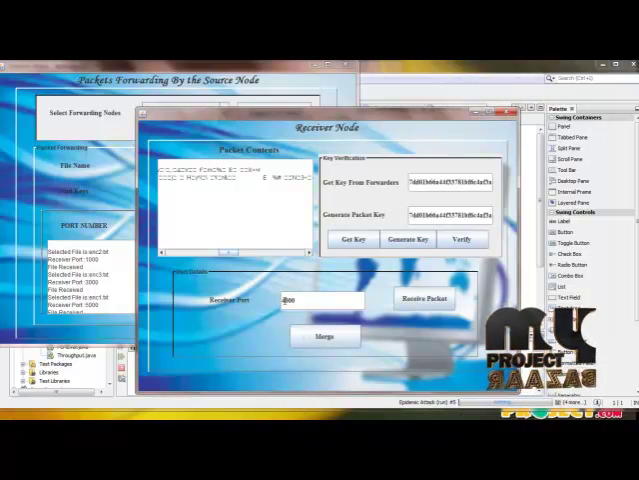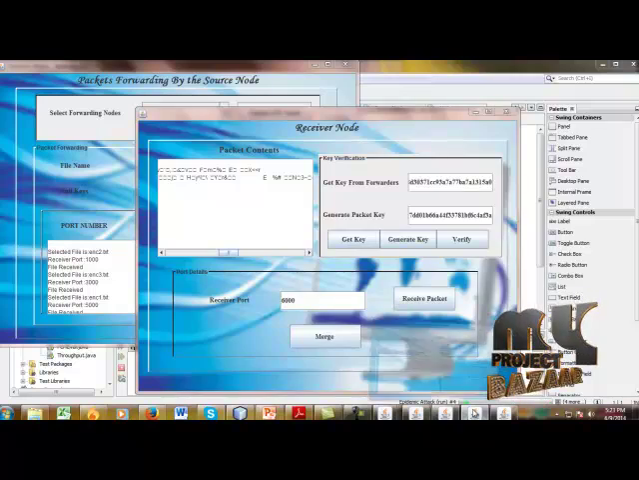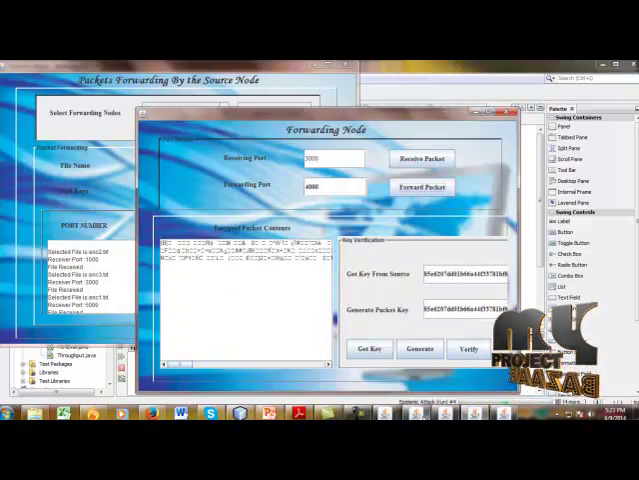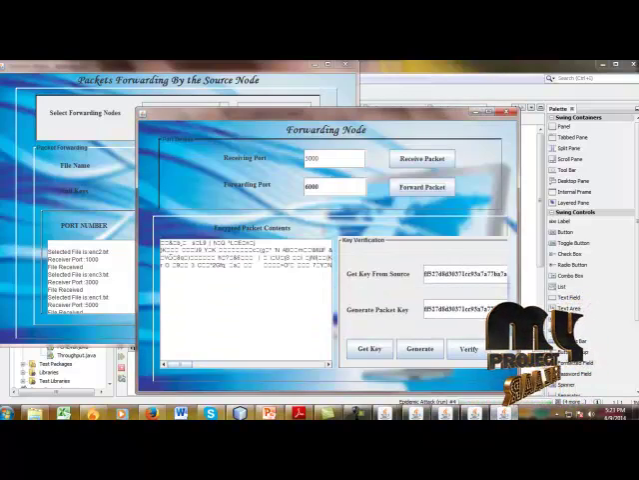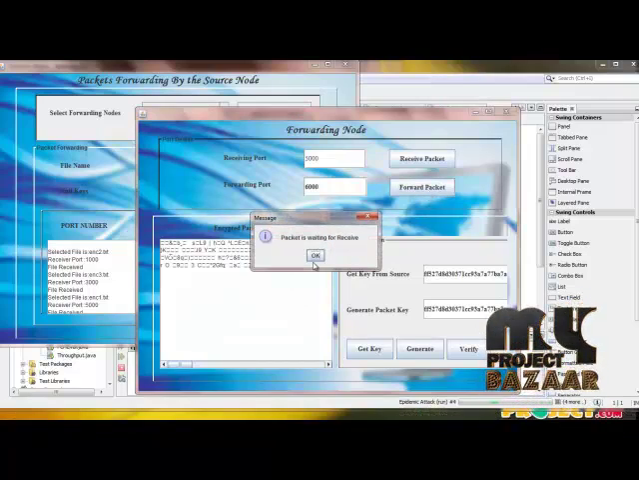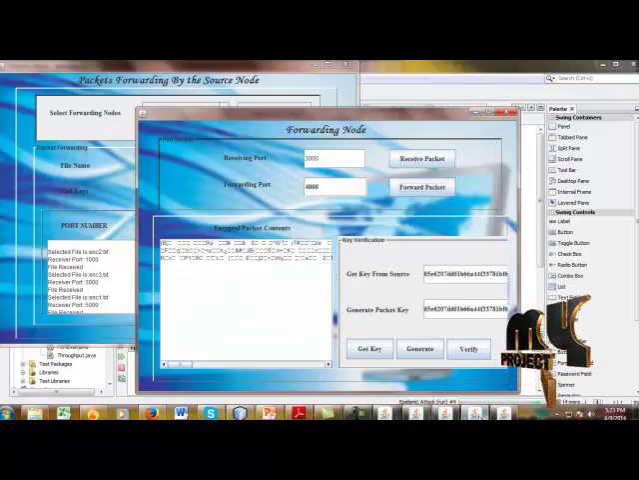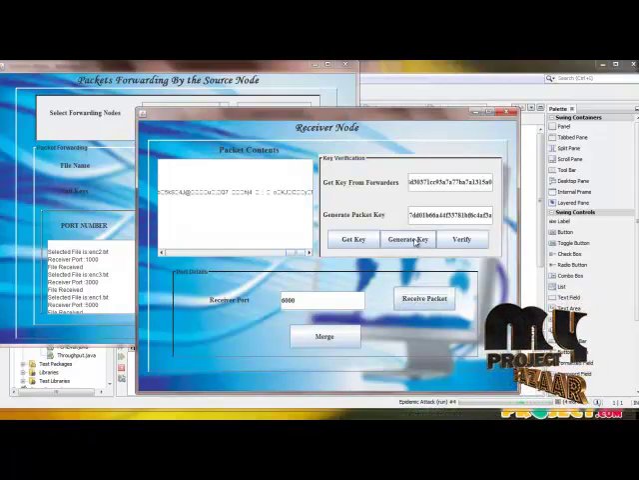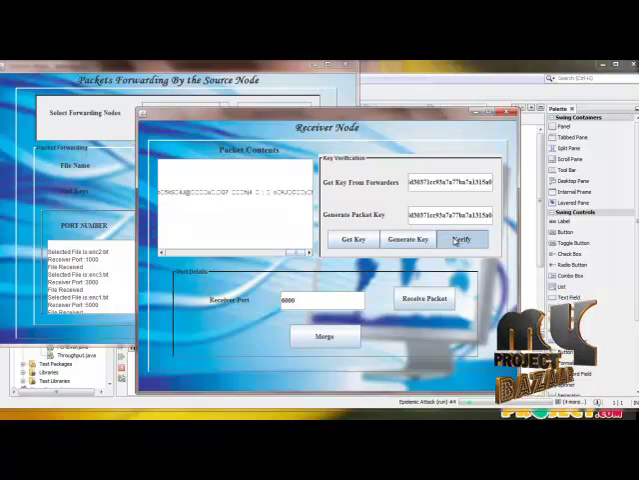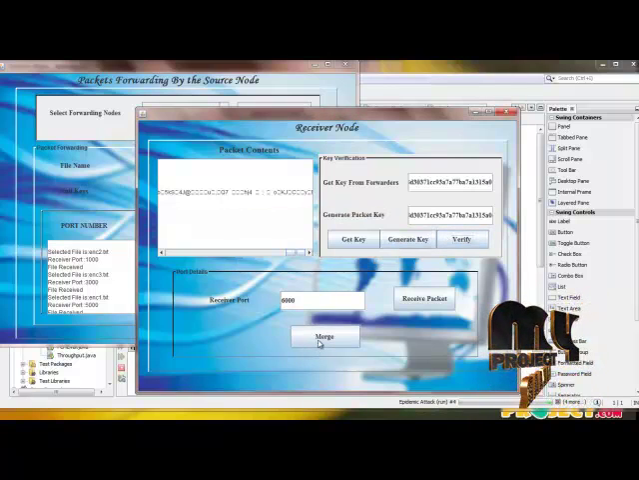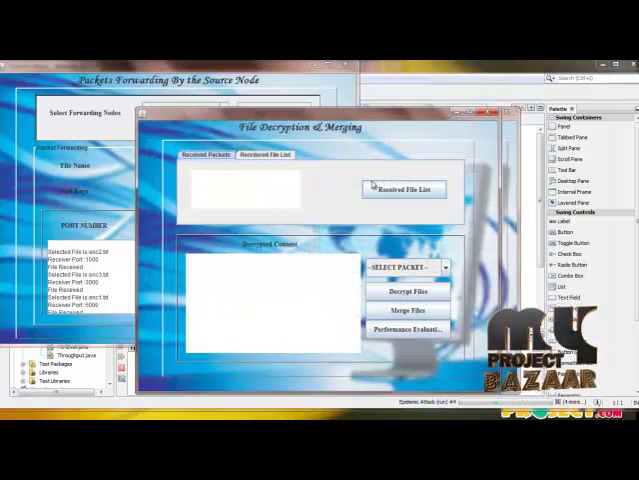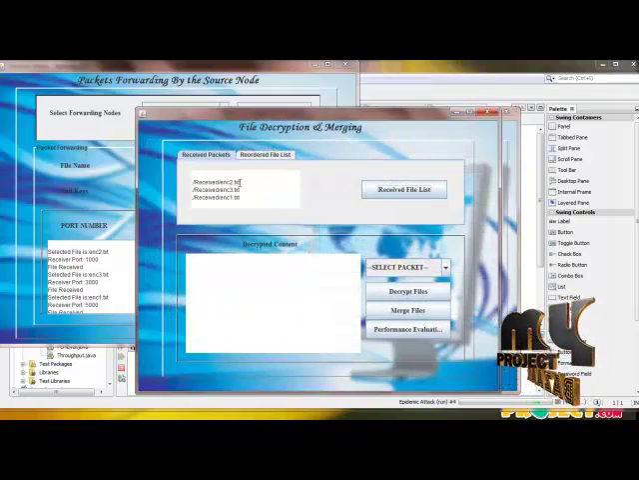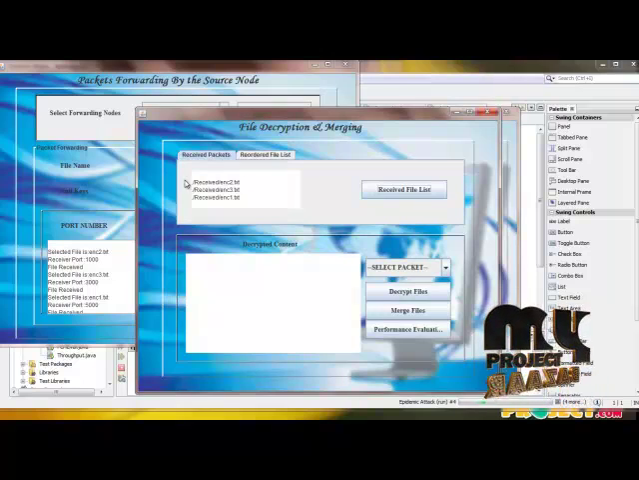Here use the same port numbers and get the key first, and then again forward the packet, receive the packet and generate its null keys. Once it is verified successfully, we can start merging all the received packets. So the received packets list will be displayed here.